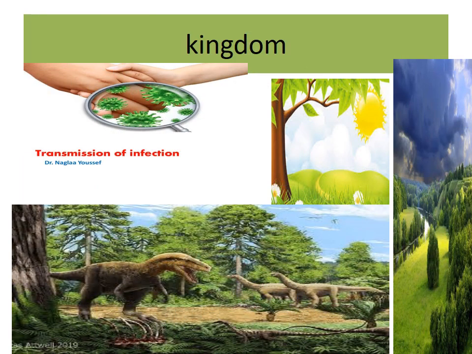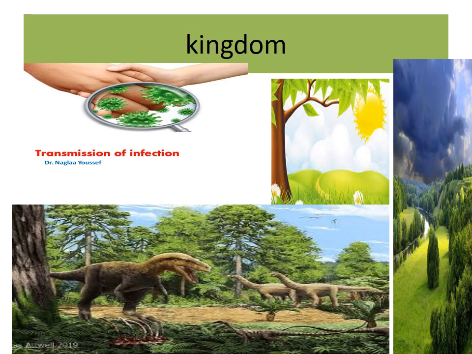Kingdom is the highest category and the largest division to which microorganisms, plants and animals belong. Microorganisms also there, plants also there and animals also there. All living things make a kingdom. Each kingdom is fundamentally different from one another but has the same fundamental characteristics in all organisms grouped under that kingdom.